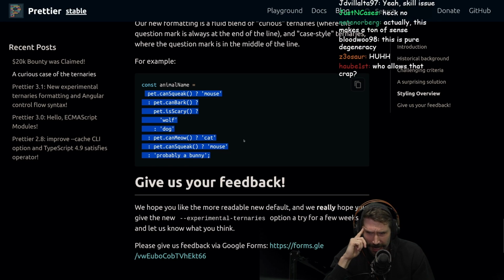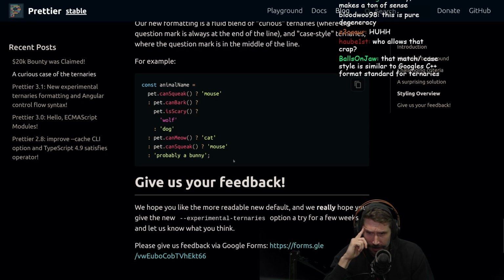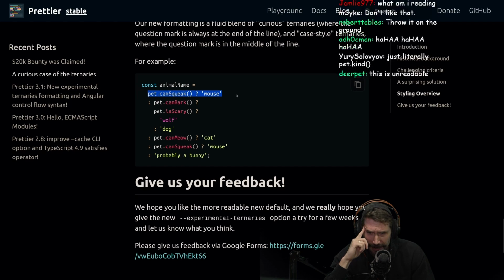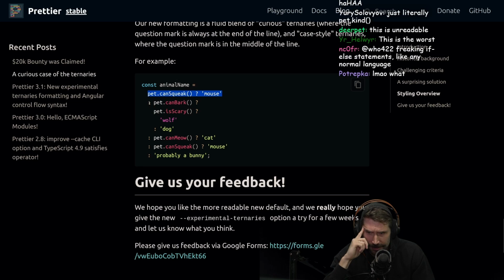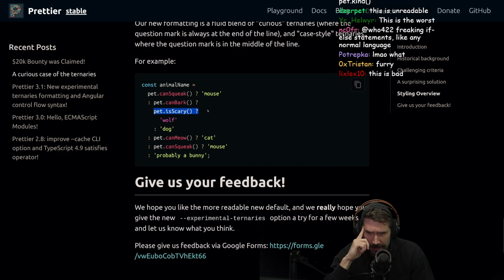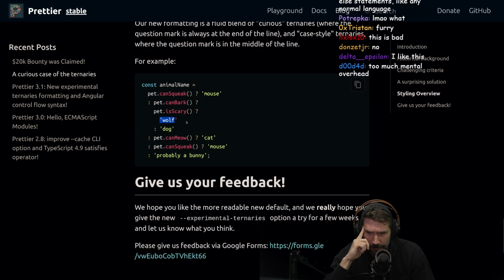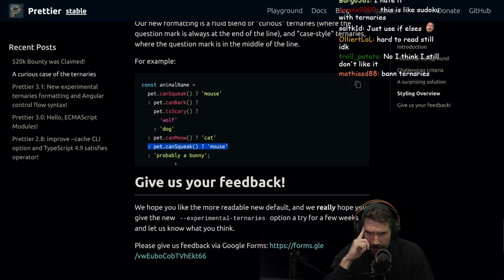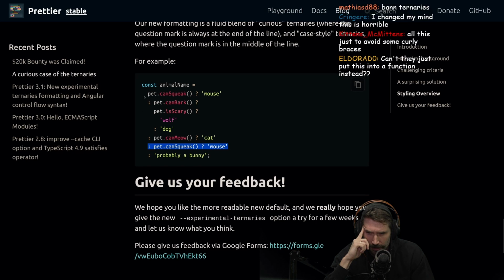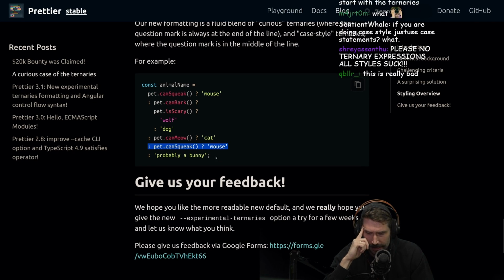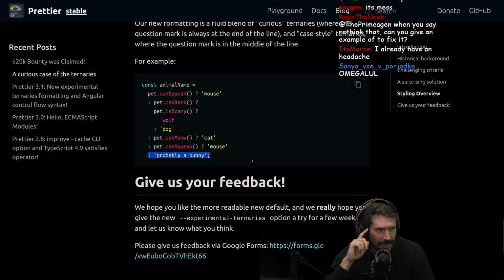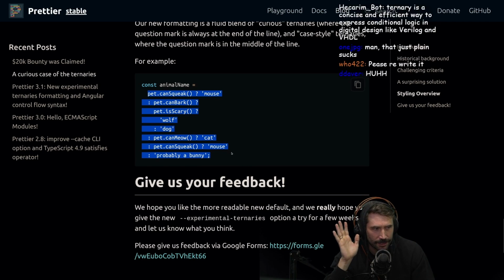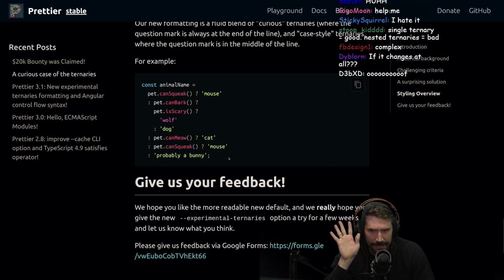The problem here I have is I really have no idea where I'm going with it. This is: if mouse, else if can bark, else if scary, wolf, dog, else if can meow, cat, else if can squeak, mouse. I mean, you have it twice here. Else bunny. I just don't think we want to write this kind of code. I really think we should try to do something a little different.